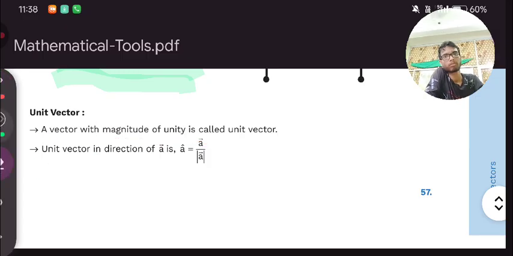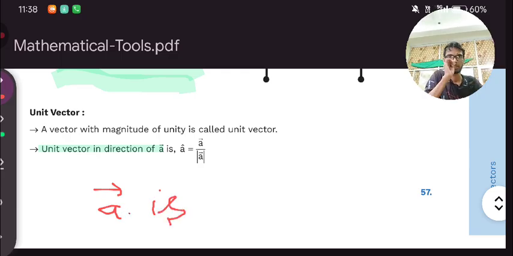Okay, next, the unit vector in the direction of vector A. So the unit vector in the direction of this would be just A cap.